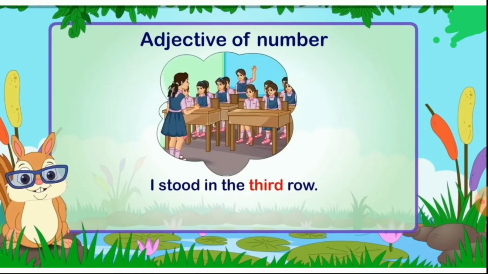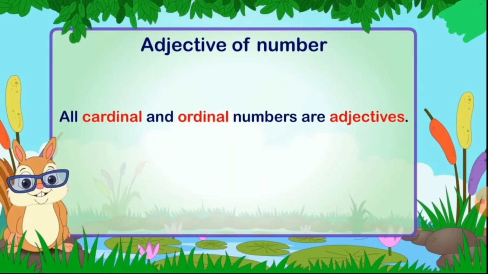I stood in the third row. Now which number row was it? First row, second row, third row. So that is also described by adjective of number. All cardinal and ordinal numbers are adjectives. Cardinal means 1, 2, 3, 4, 5.